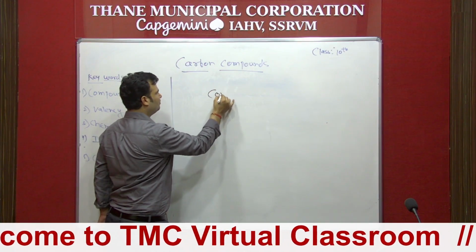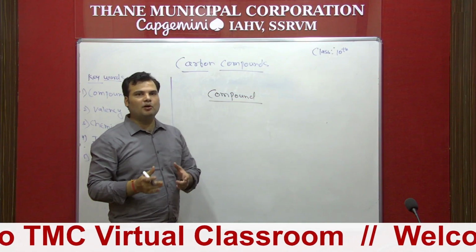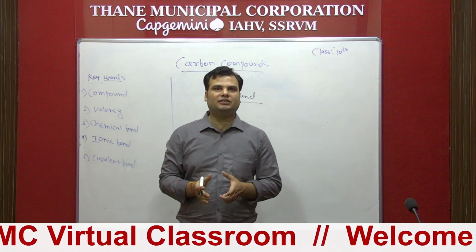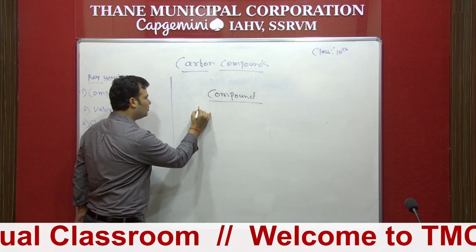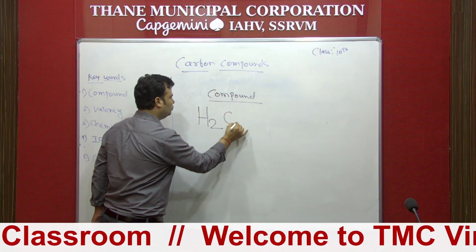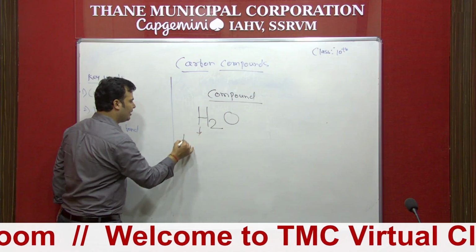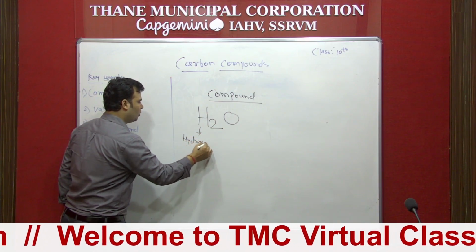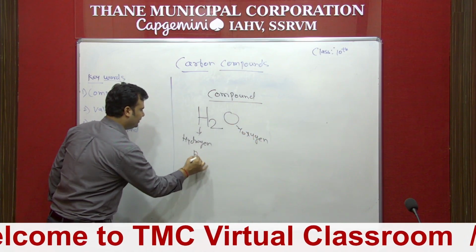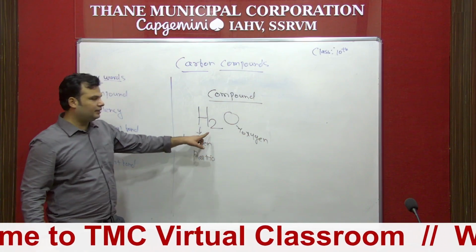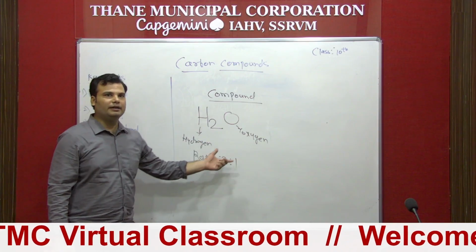We already know the definition from 9th standard. A compound is made up of two or more elements in a fixed ratio, chemically combined. Take one example: the simple molecular formula of water is H2O. You can see in this example, H2O, there are two elements, one is hydrogen and the second is oxygen, and the ratio is hydrogen 2 and oxygen 1. So the ratio is 2:1. It is a fixed ratio, that is water.